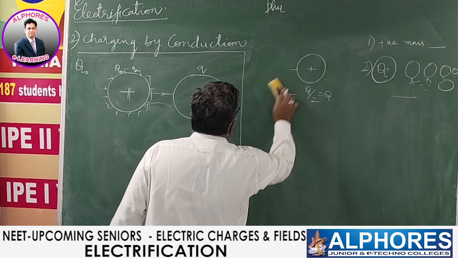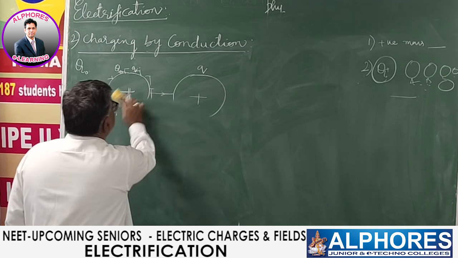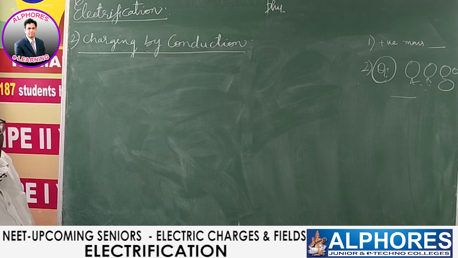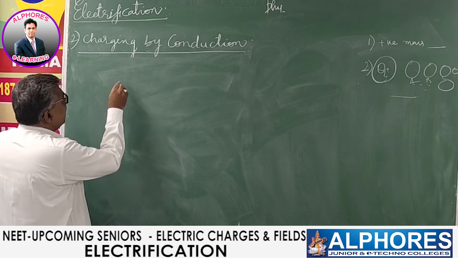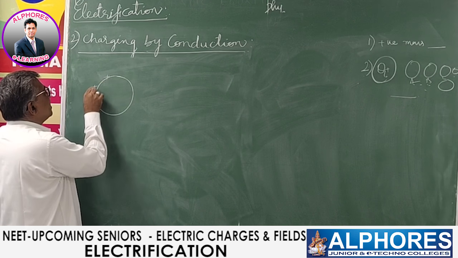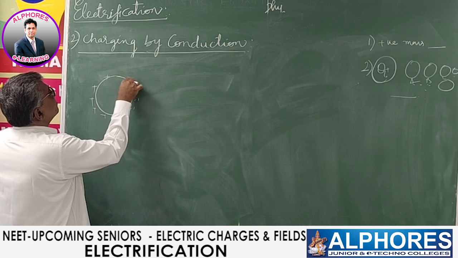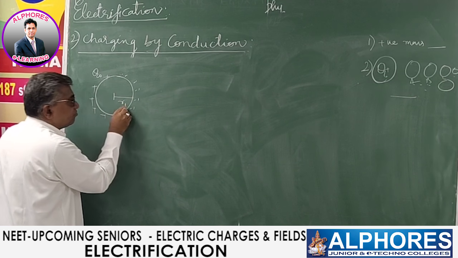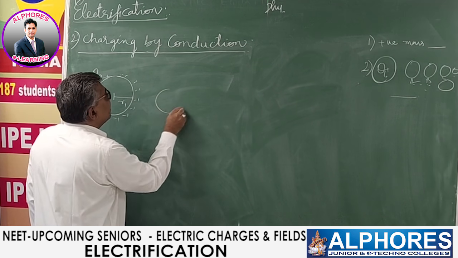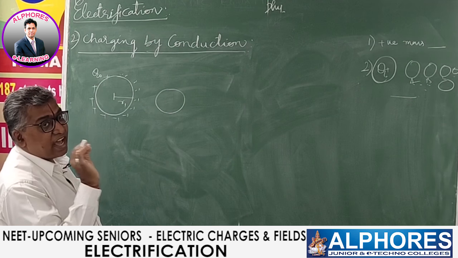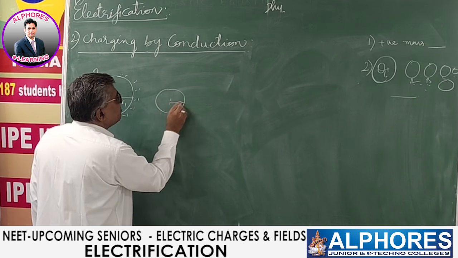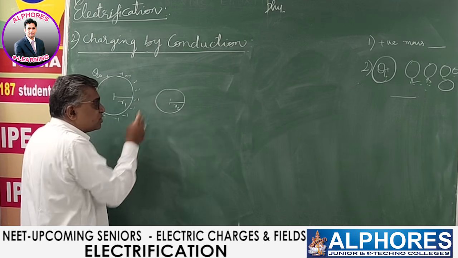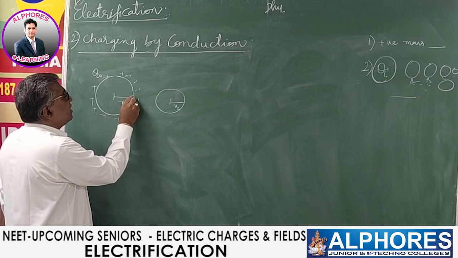Next, let us come to the analytical part of this process of conduction. Mathematically, let us analyze how charging by conduction takes place. Now, consider a charged sphere. Let the charge of this be Q0 and its radius be R1. Now consider another conducting neutral uncharged sphere. Let its radius be R2. So this is the one that already possessed charge. I want to transfer charge to this body. This is an uncharged one. Now both are put in contact.